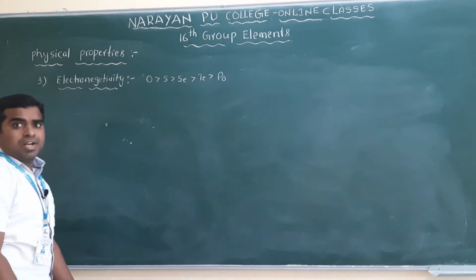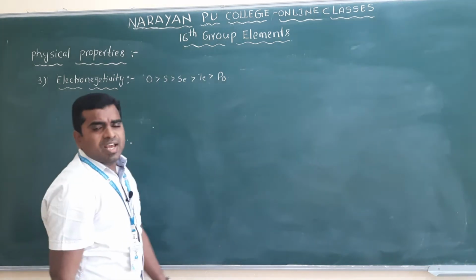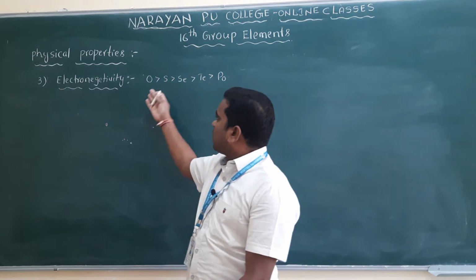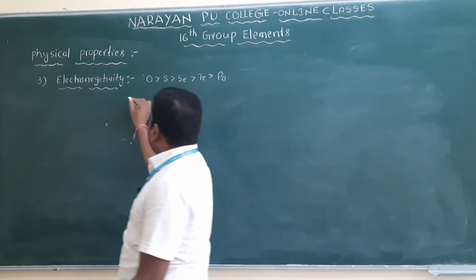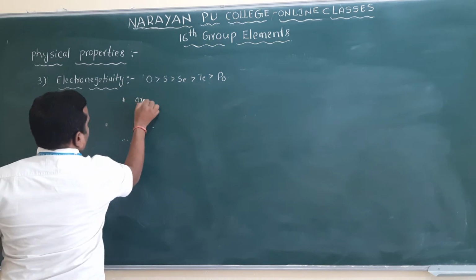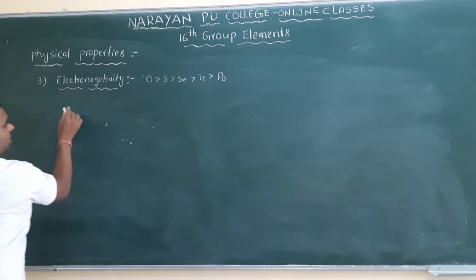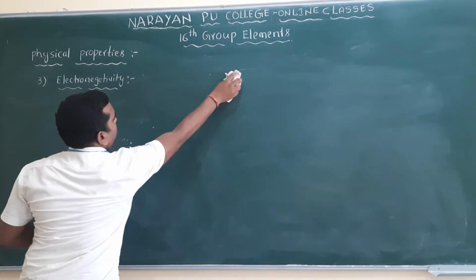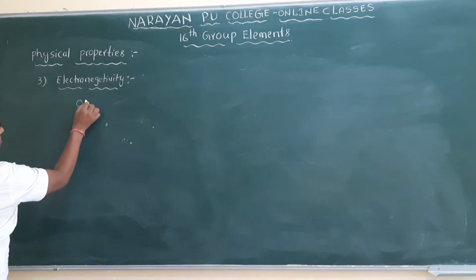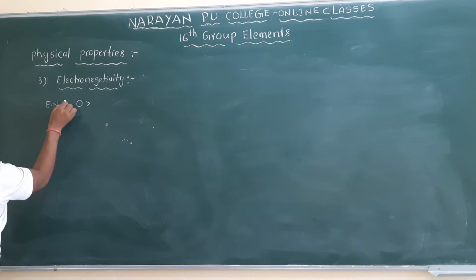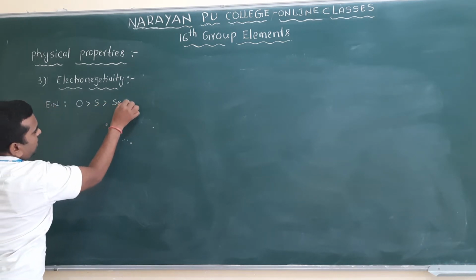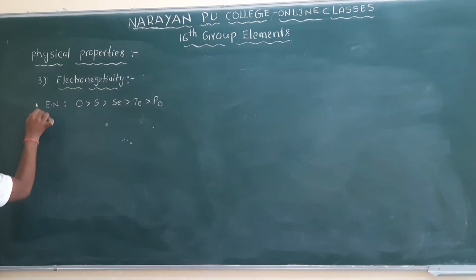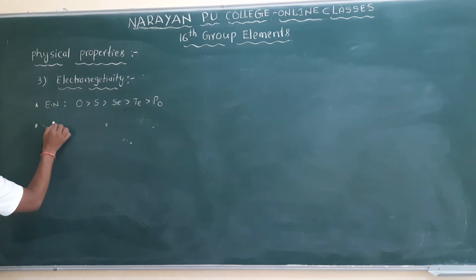Polonium. You already know that oxygen is the second most electronegative element in the periodic table. The first one is fluorine, and the second one is oxygen. I will write here: oxygen is the second most electronegative element in the periodic table. Electronegativity order: oxygen, sulfur, selenium, tellurium, and polonium.